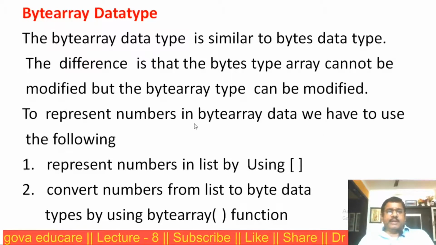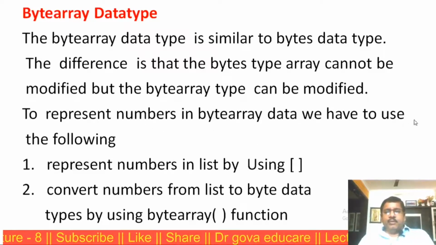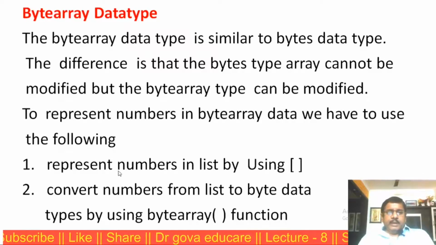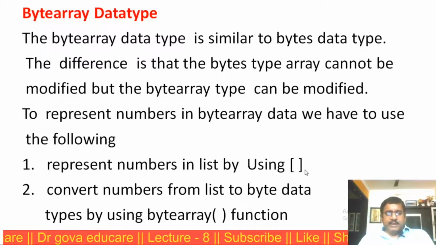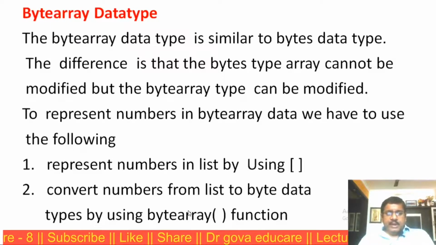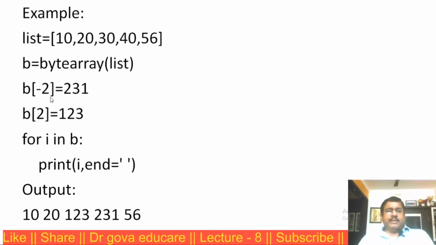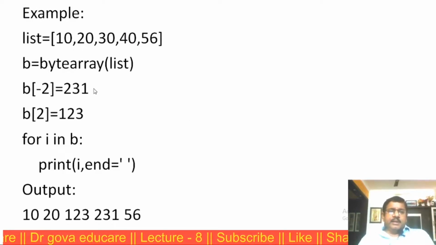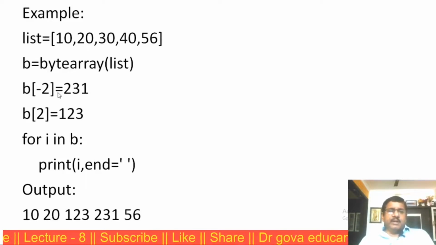To represent numbers in a bytearray, we represent numbers in a list using square brackets and convert the list to the byte data type using the bytearray function. Here item assignment is allowed, whereas in bytes item assignment is not allowed.